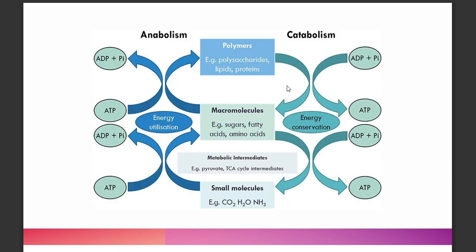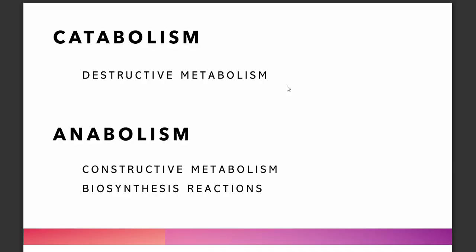Catabolism is all about energy storage. Meanwhile, anabolism is energy usage or energy utilization. So both require the presence of your ATP and ADP. In other words, catabolism is destructive metabolism, while anabolism is constructive metabolism, wherein there is an emphasis on biosynthesis reactions.